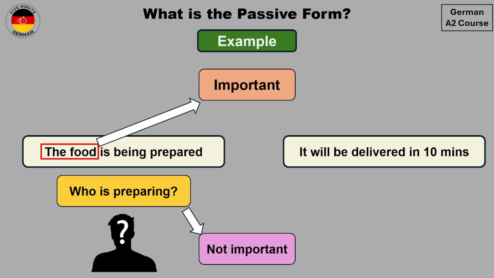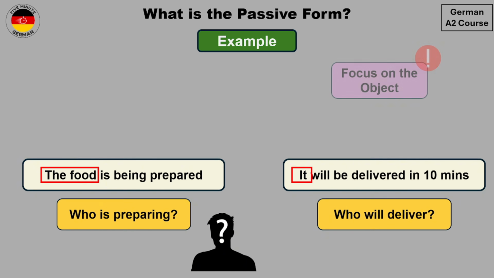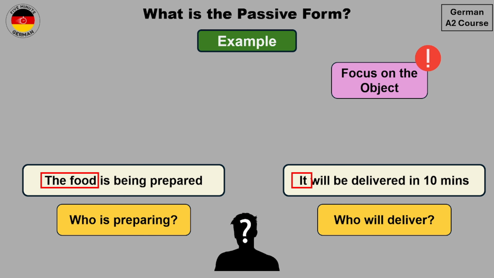Similarly, in the other sentence, we know that the food will be delivered in 10 minutes, but we don't know who will deliver the food. And this was also not important for us. For us, it was important that the food be delivered. So you see that in both of these sentences, the focus is on the object and the subject is not important. So such kind of sentences in which the focus is on the object are sentences which are in the passive voice.